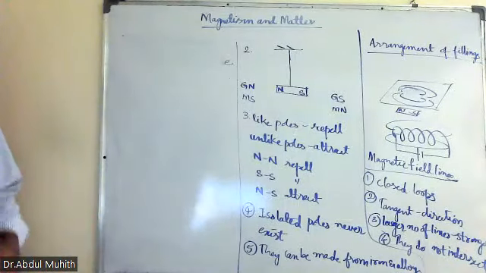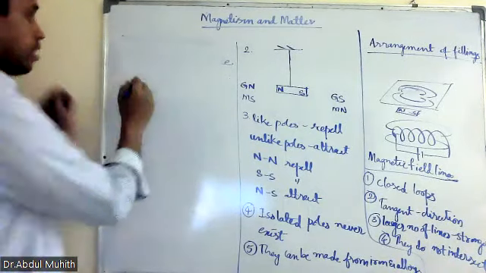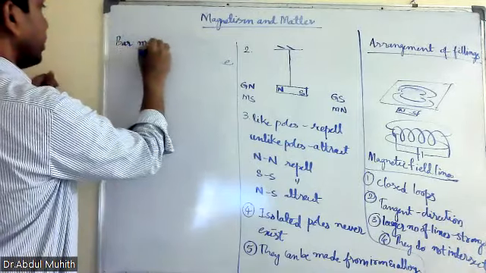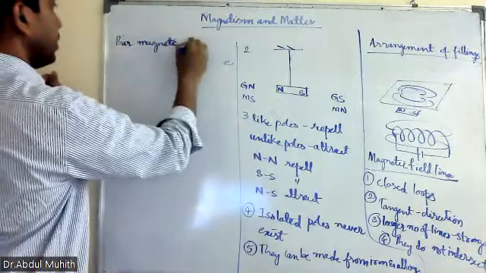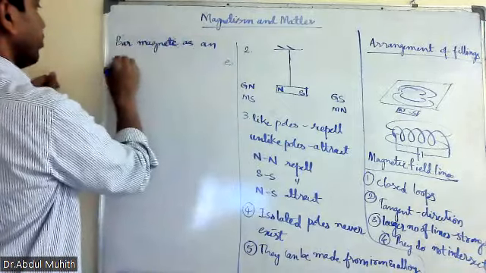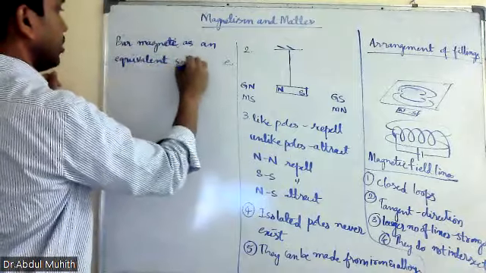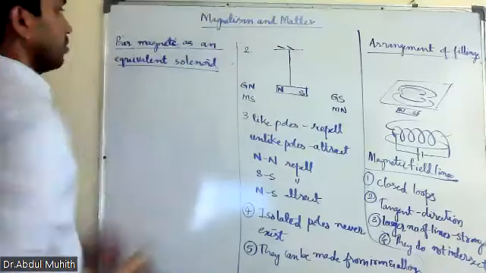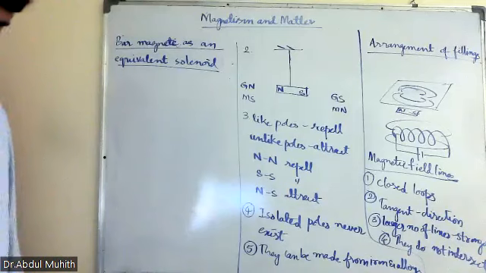So now here, for the magnetic solenoid, the bar magnet as an equivalent solenoid. The derivation is not there. Did they teach you the derivation? Yeah, sir.